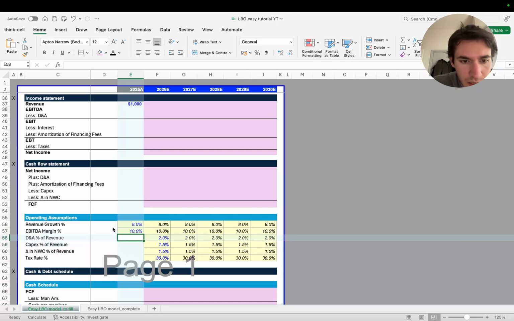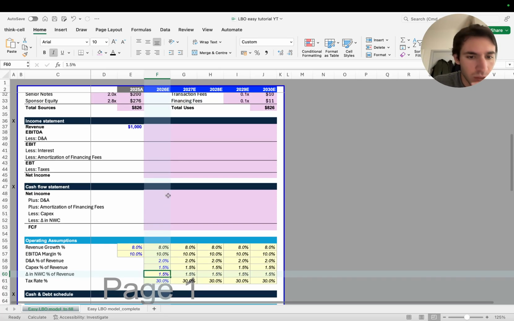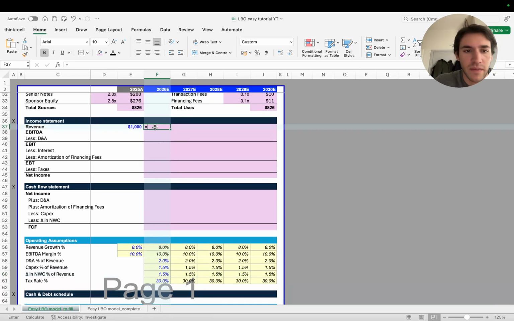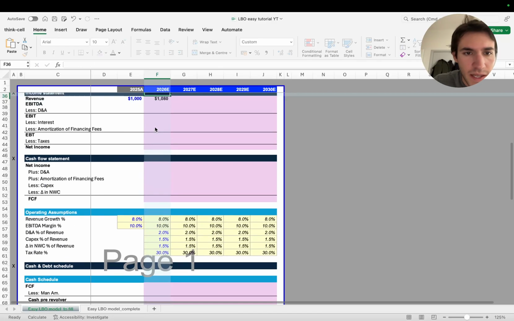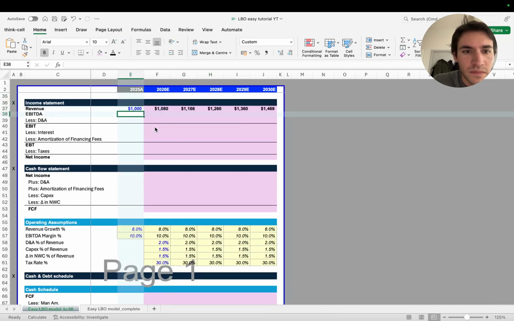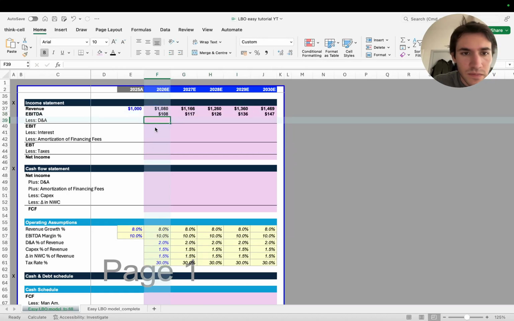Made a mistake, it's 10. D&A as a percentage of revenue is going to be 2% flat. CapEx as a percentage of revenue is 1.5. Change in net working capital is 1.5, and then the tax rate of 30%. Okay. So we're going to use these operating assumptions to build out our income statement. So basically we're saying this times 1 plus the growth rate, 8%. Then we have EBITDA is going to be this times the margin, which is constant 10%.